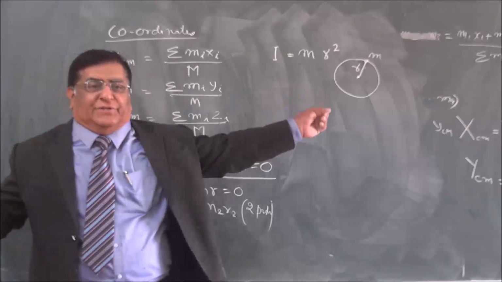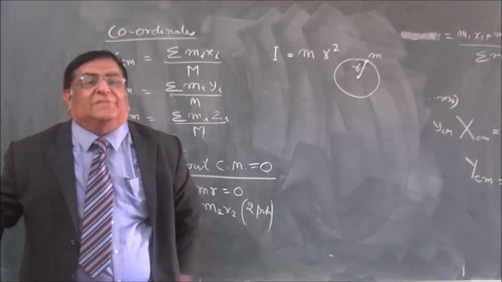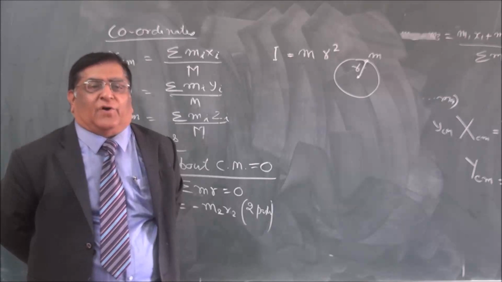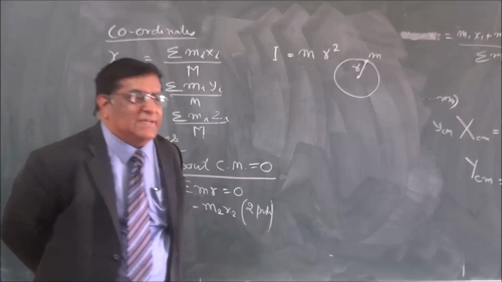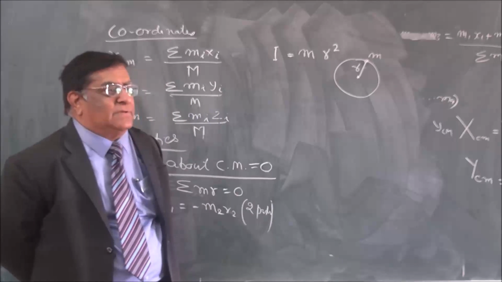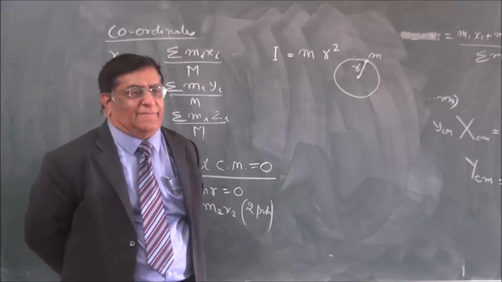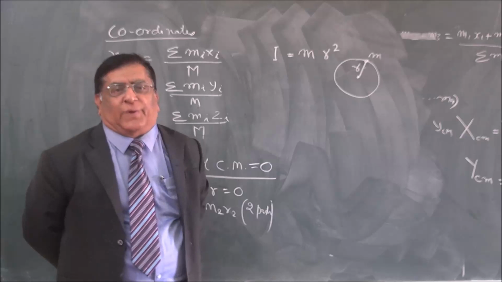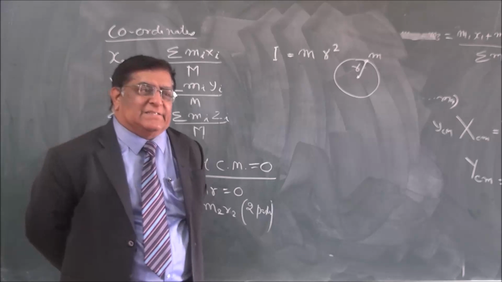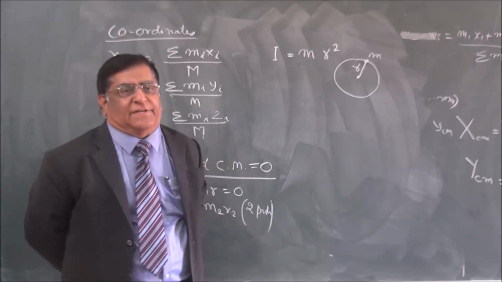This is calculation, not the definition. What is the definition? It is a property of the material, because of which it maintains its condition, it cannot change it. That is moment of inertia. Okay, mr square. Is this a single point definition or a body definition?